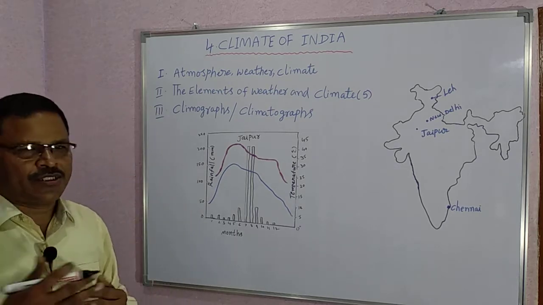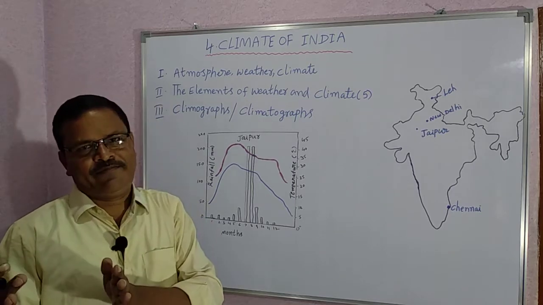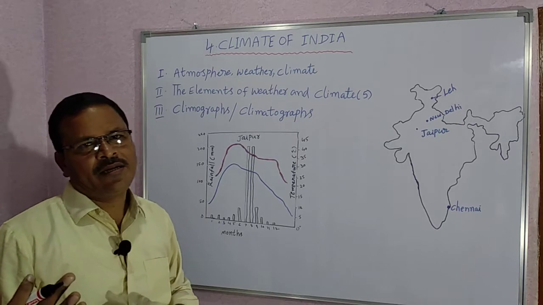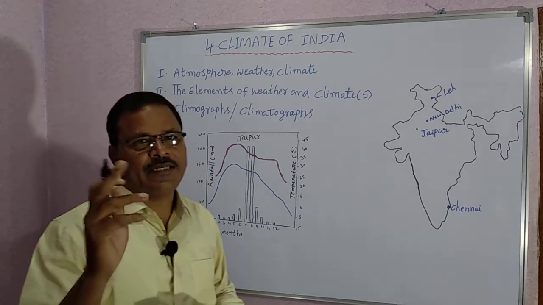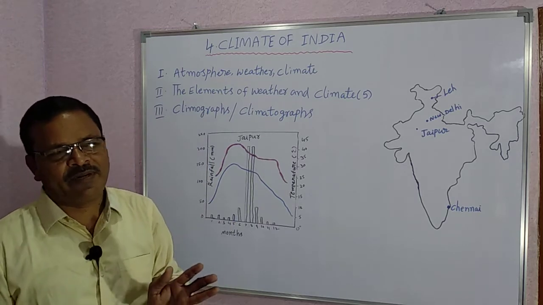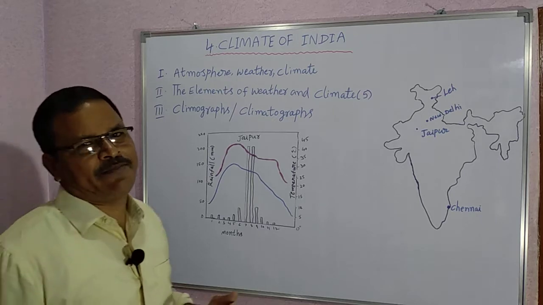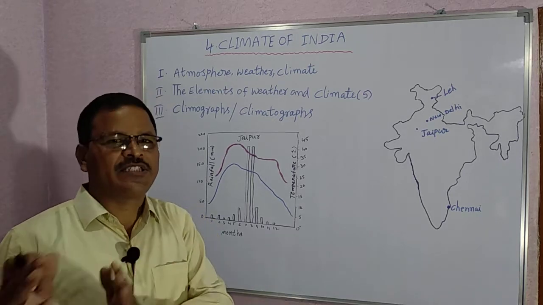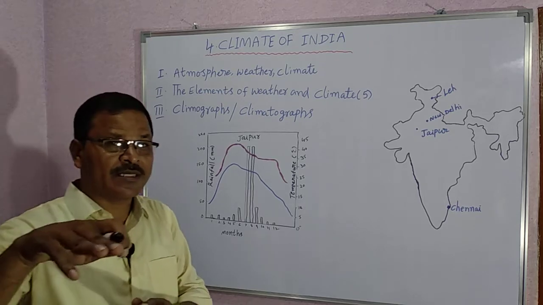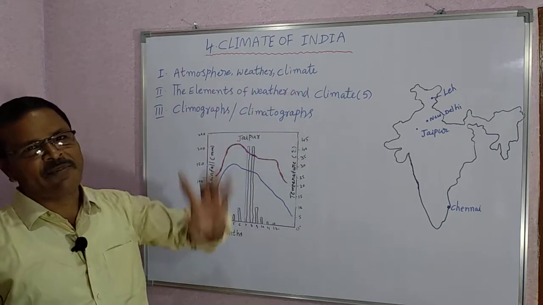There may be variations in climate from year to year, but the basic pattern is fixed. The basic pattern is not changed. That is about climate.